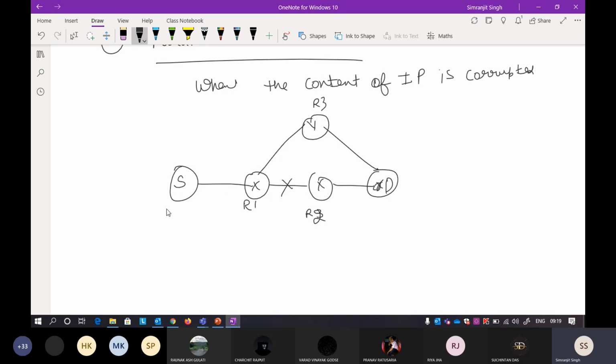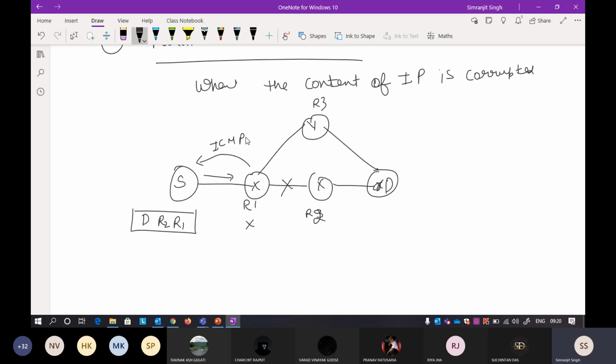Okay, but suppose it is following a strict parameter. Okay, so it is following a strict source routing, that it has to go R1, then it has to go R2, then it has to reach the destination. Okay, so now when it reaches there, the R1 to R2 path is down, so R1 can send via R3, but due to the strict parameter that is already defined, it will be discarded at R1. Okay, now at R1 it is discarded and will send an ICMP packet back.